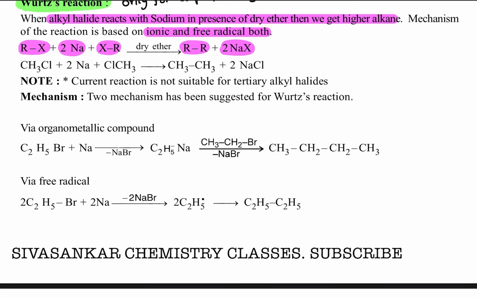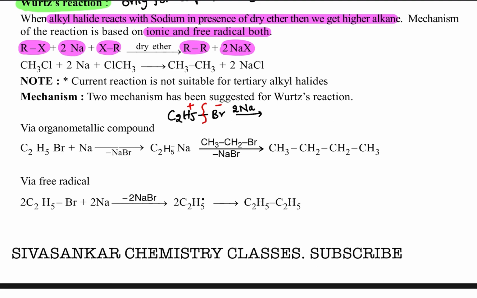Here, ethyl bromide and sodium metal are given. How will the mechanism go? Take ethyl bromide with two sodium metals. What is happening here? Homolytic cleavage takes place. Sorry, not homolytic, heterolytic cleavage takes place. So one part gets a negative charge and the other gets a positive charge.